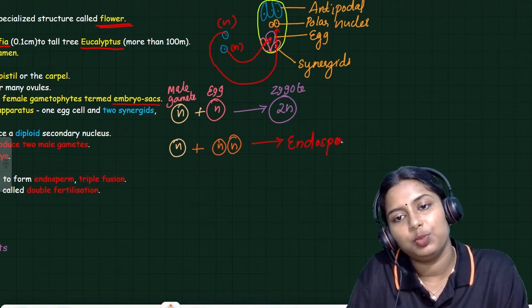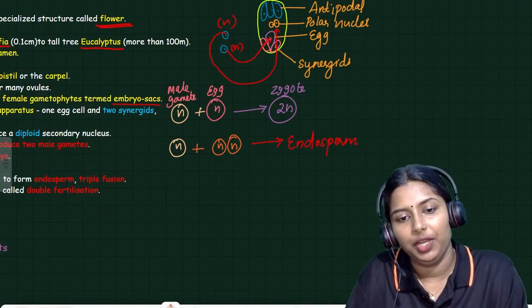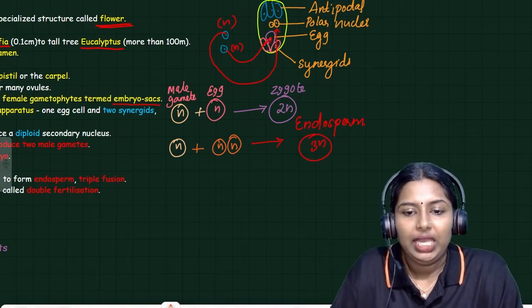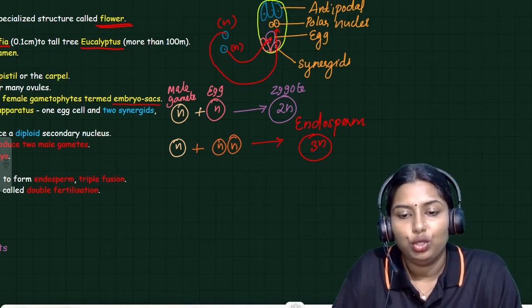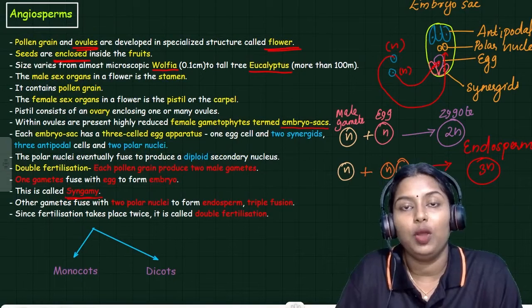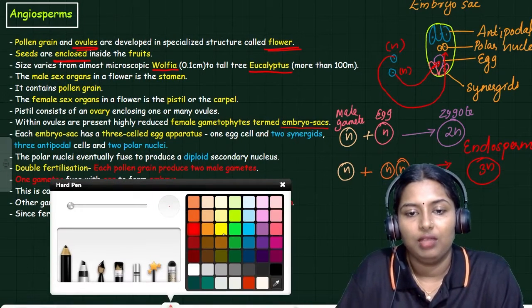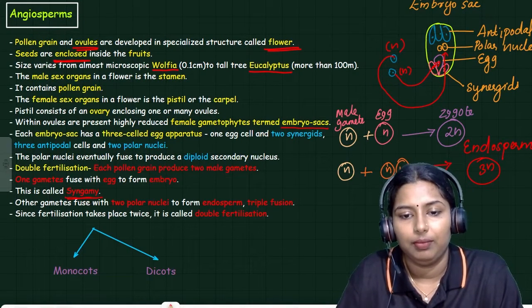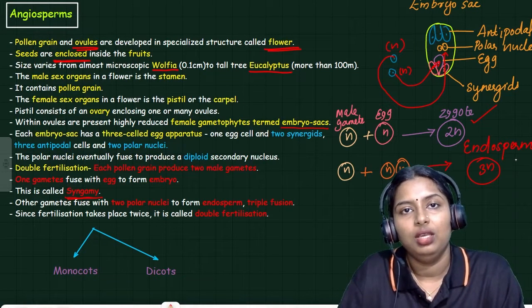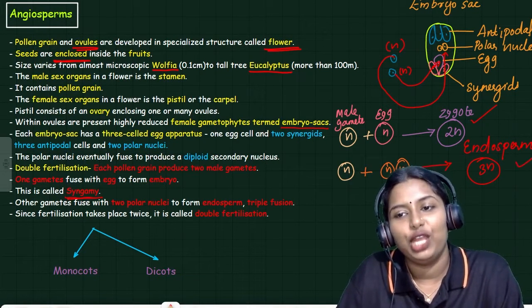Endosperm. What is the ploidy of endosperm? So in the case of angiosperms, two processes occur. The first one is syngamy, and the second one is the formation of endosperm.